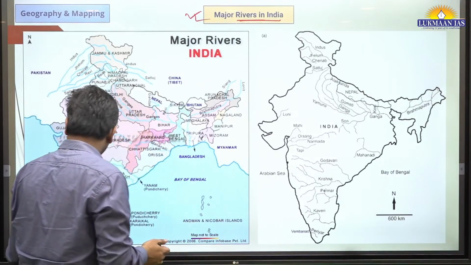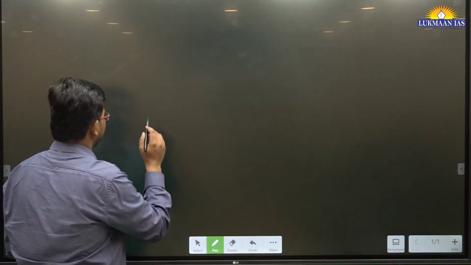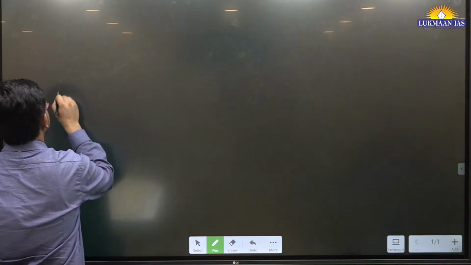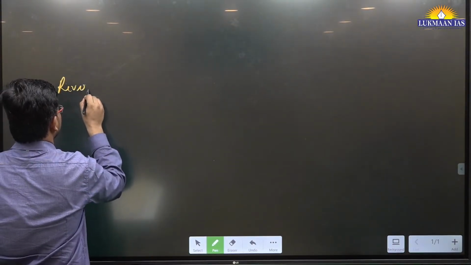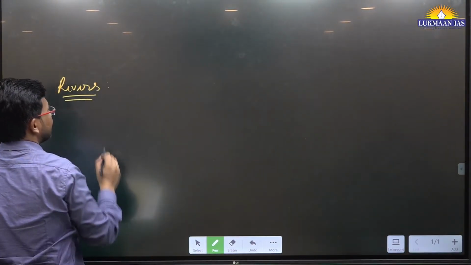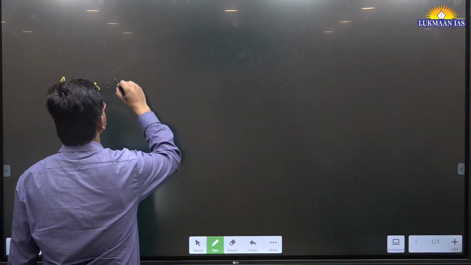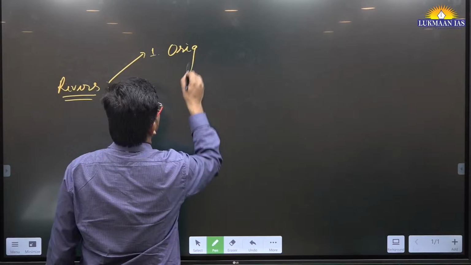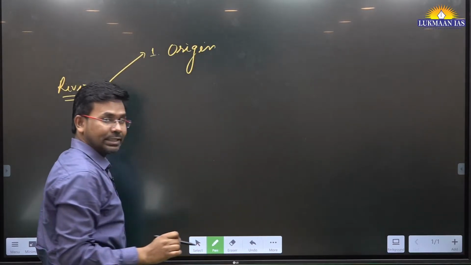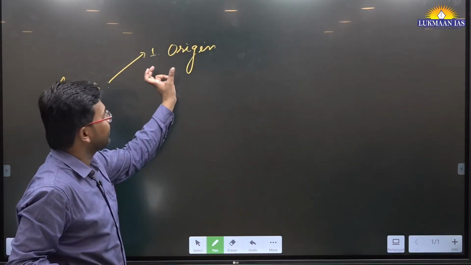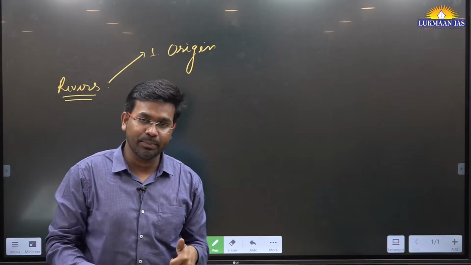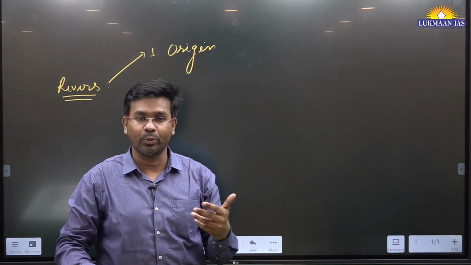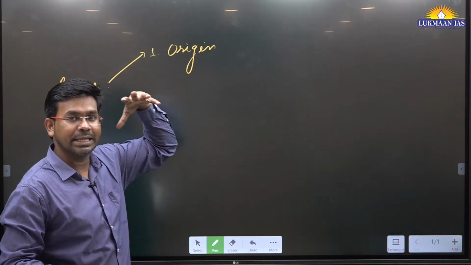So for this, let us understand one concept, right? When we talk about rivers, rivers generally have a few features. What are the features? Number one is the point of origin, okay. From where the river originates, that becomes important. Generally the rivers originate from the peaks of mountains, from the hilly areas.